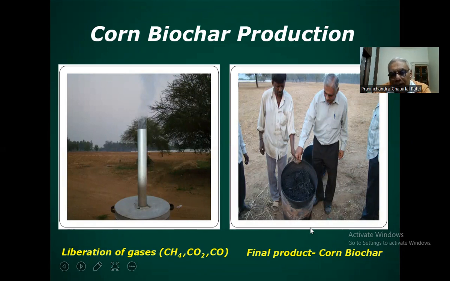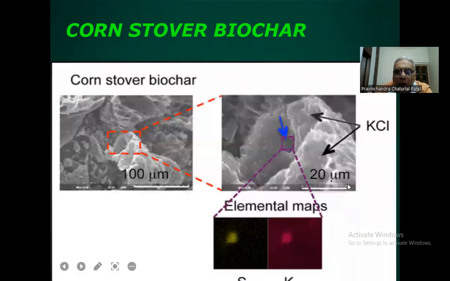Here you can see the prepared product, corn biochar. We took corn stover after the harvesting of the maize crop, and the labourers were helping me. So this is corn stover biochar.